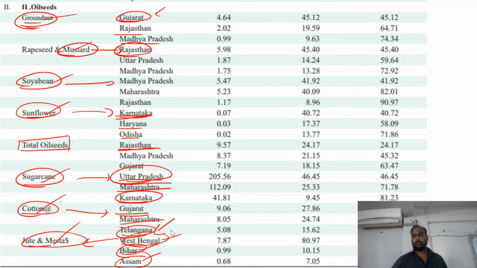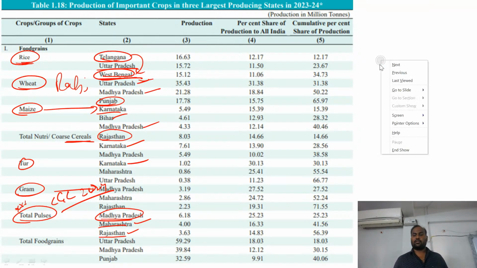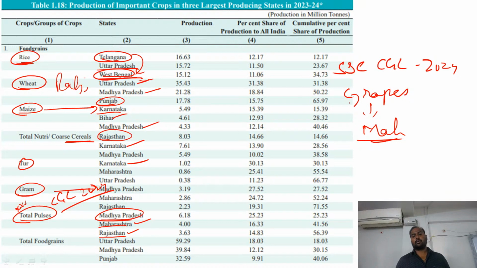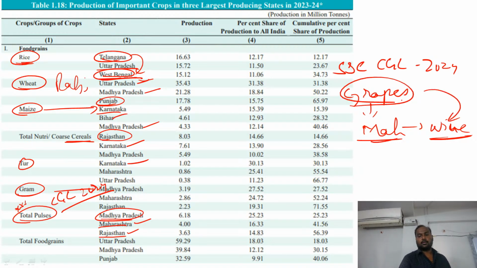Now there is one more crop that was recently asked in the SSC CGL 2024, they are talking about grapes. There is a question regarding the largest producer of grapes. Cultivation of grapes is called viticulture, that mainly can be seen in Maharashtra. So grapes, Maharashtra. Not only that, because of raw materials available in Maharashtra, Maharashtra is also the largest wine producing state. If the question is something like wine producing, because the raw material for wine is grapes, obviously grape production is Maharashtra. Even wine production also goes to Maharashtra. Not only that, you can see maximum wine producing industries are also present in Maharashtra.